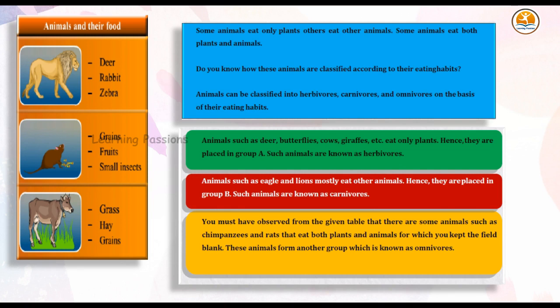You must have observed from the given table that there are some animals such as chimpanzees and rats that eat both plants and animals, for which you kept the field blank. These animals form another group which is known as omnivores.